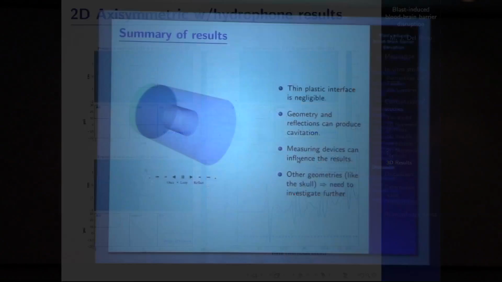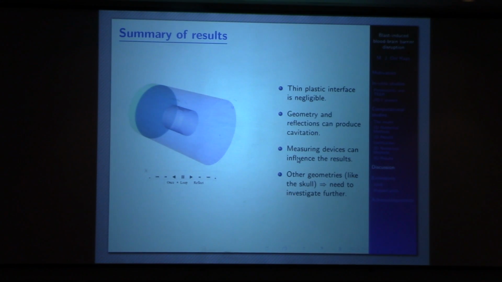Okay, so a summary of the results of the computational studies, along with this three-dimensional visualization of the previous experiment. The thin plastic interface is negligible. That was a result from the one-dimensional model.